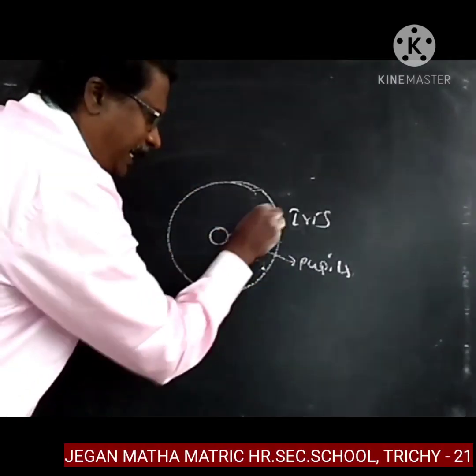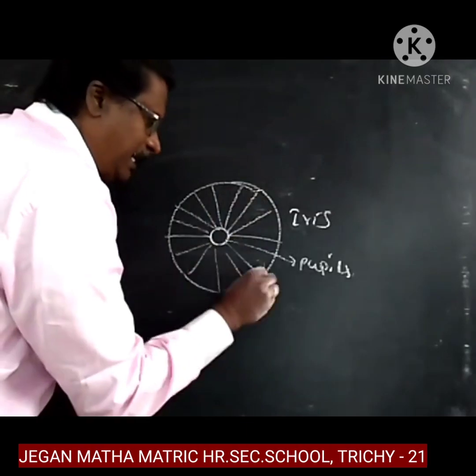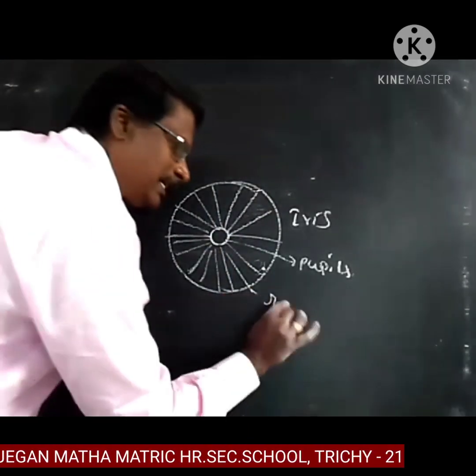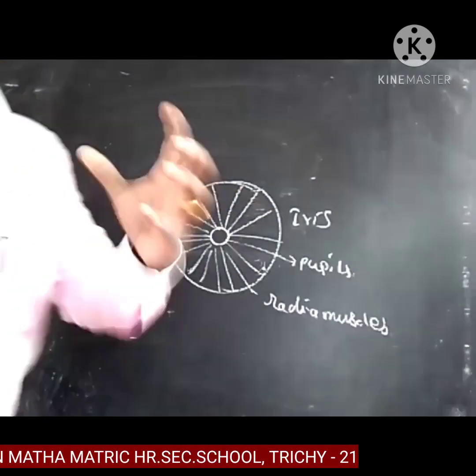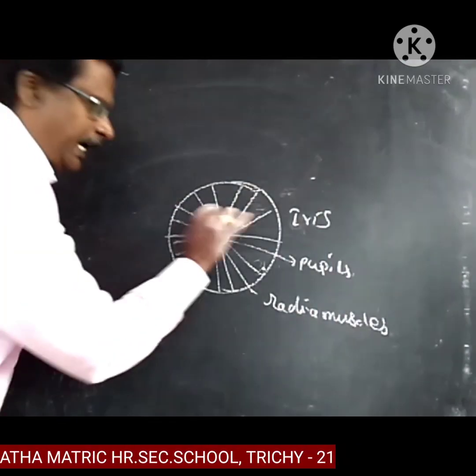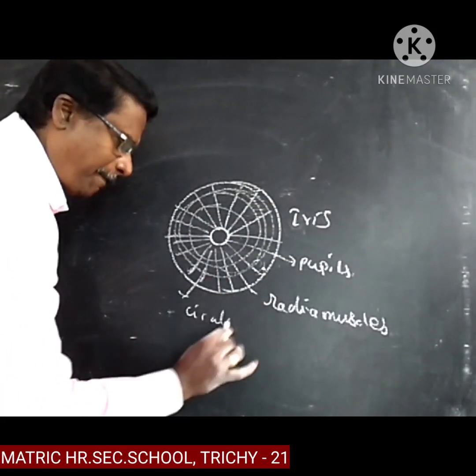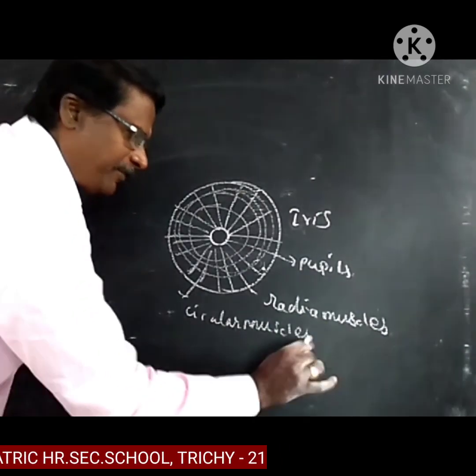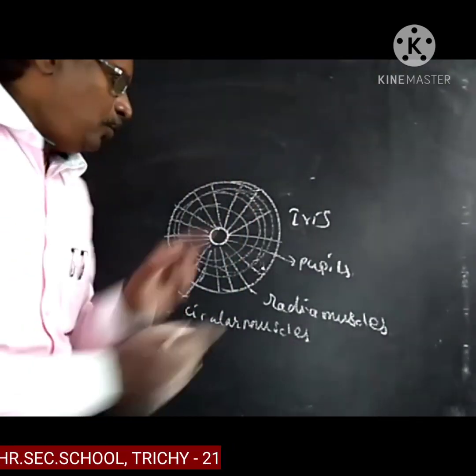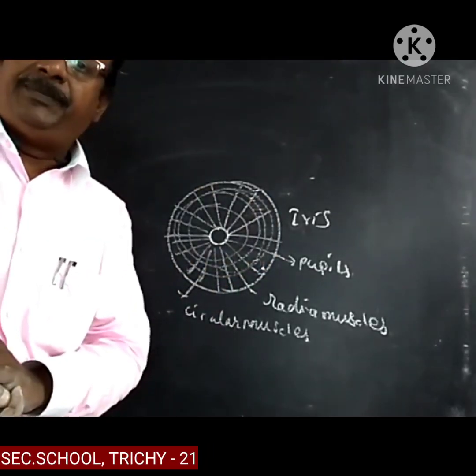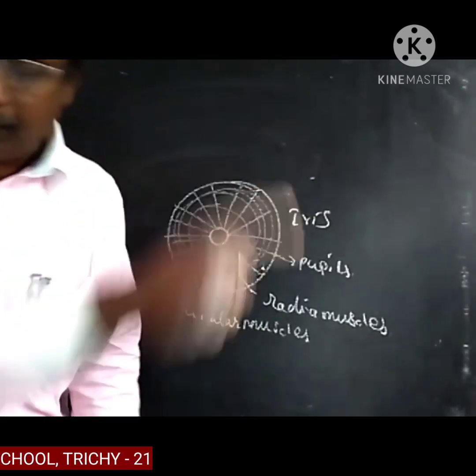One is called radial muscles, which look like spokes, as in a cycle wheel. Another is called circular muscles.